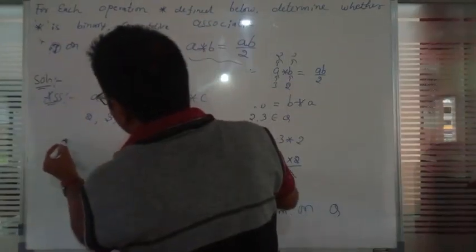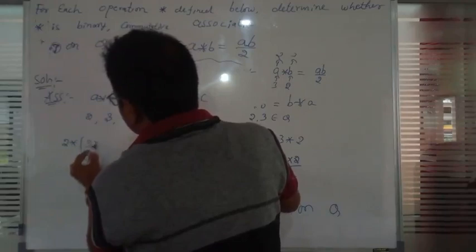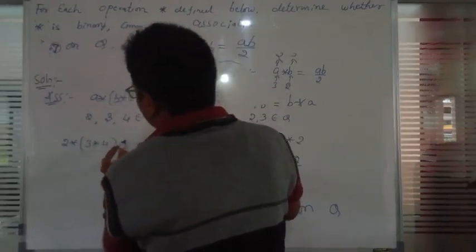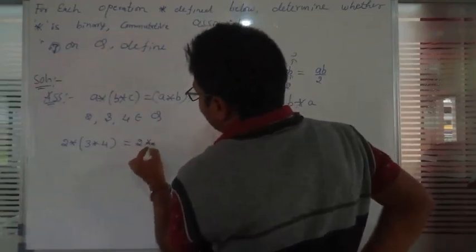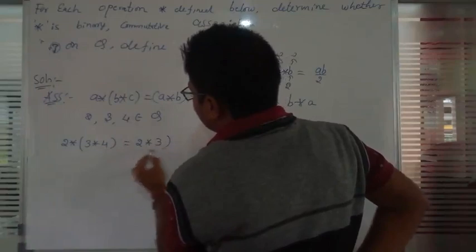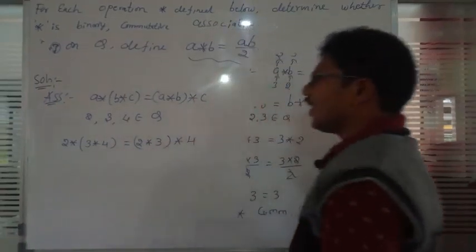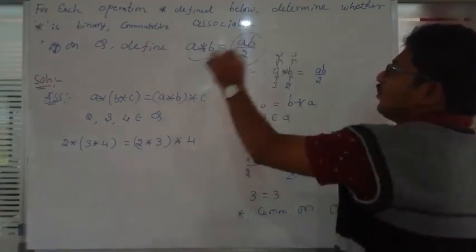In the placement of A we keep 2, in the placement of B we keep 3, and in the placement of C we keep 4. The same on the other side. What is A star B? A star B is equal to AB by 2.